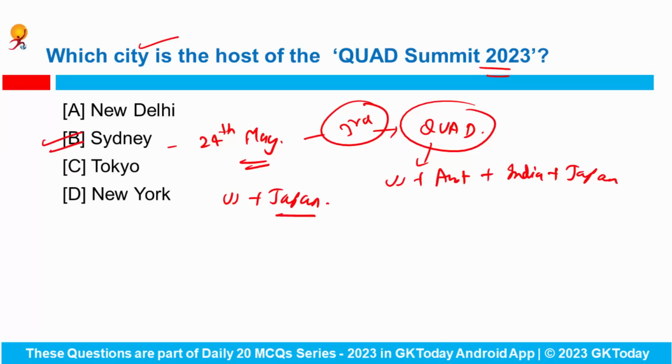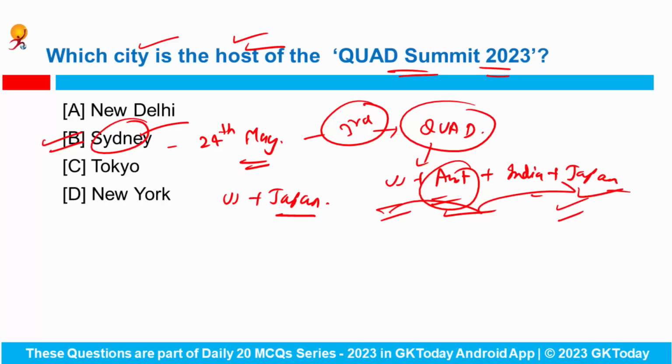And this is the first time that Australia will be hosting this particular meeting. Fine. So which city is the host of Quad Summit? Answer would be Sydney. And which countries come under Quad? So these are US, Australia, India and Japan. You can also be asked, which among the following four countries have not hosted the Quad Summit or Quad meeting? So this is India.